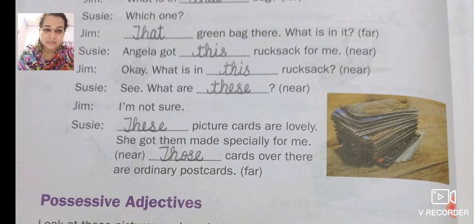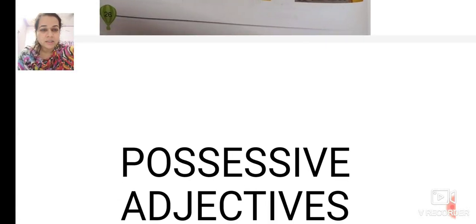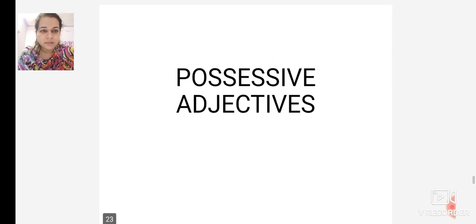Now it is near and it is plural. So we use these. Dash cards over there are ordinary postcards. Now it is more than one and it is far. So what do we use for plural and far? Those. We use those. Now we move on to another exercise.